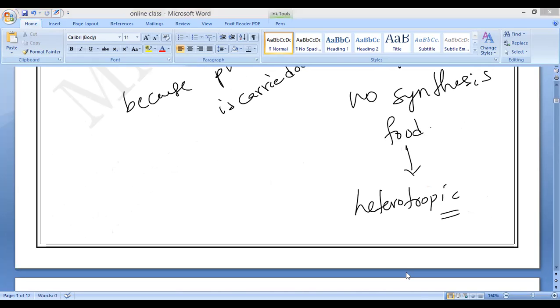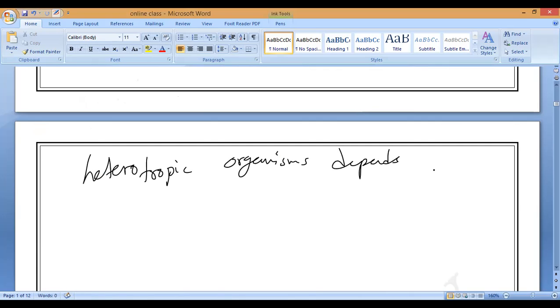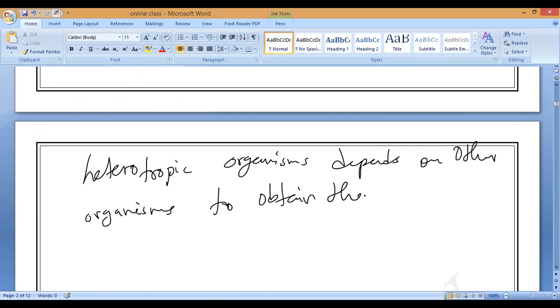So these organisms depend on other organisms to get their food. Heterotrophic organisms depend on other organisms to obtain their food. Do you understand?